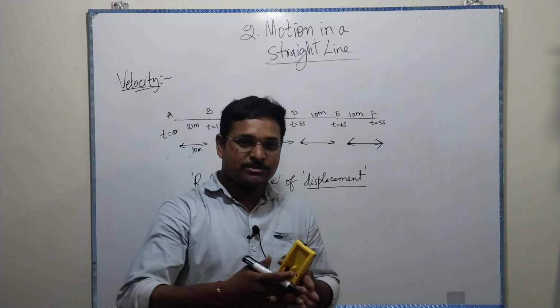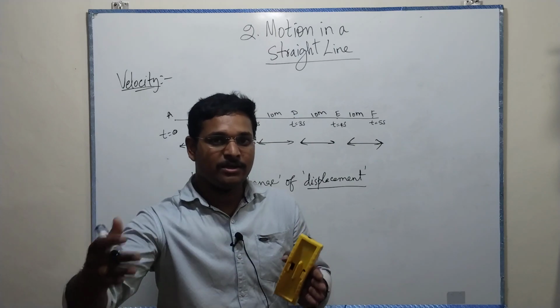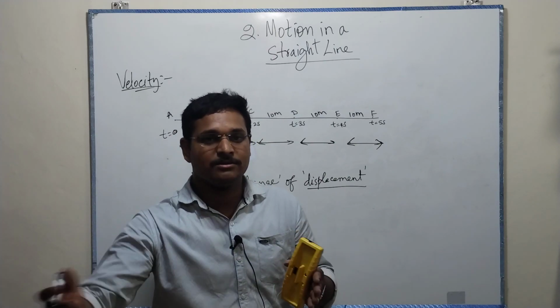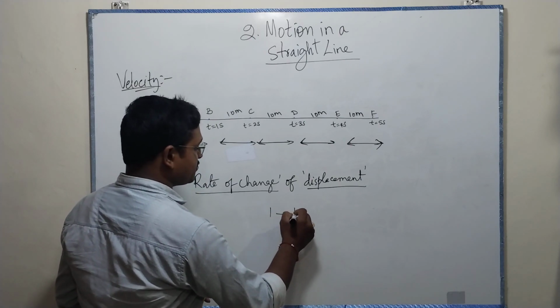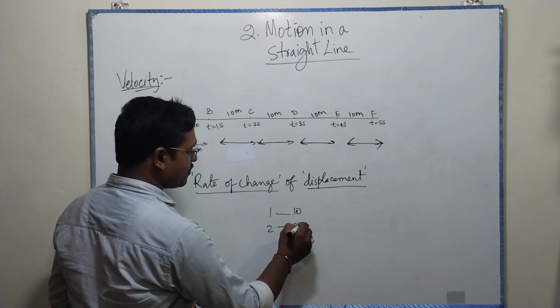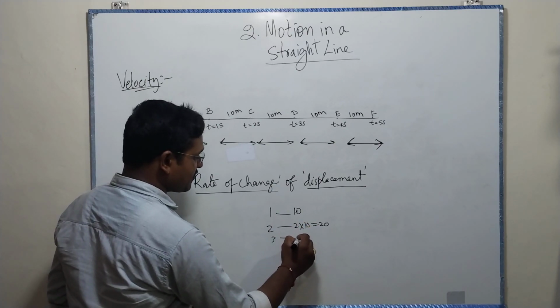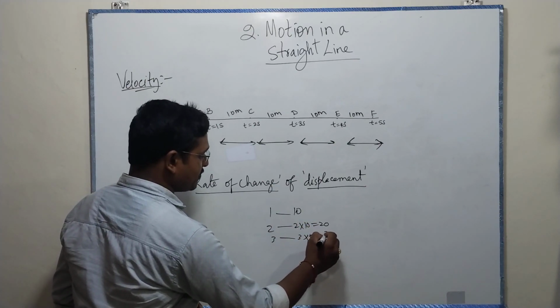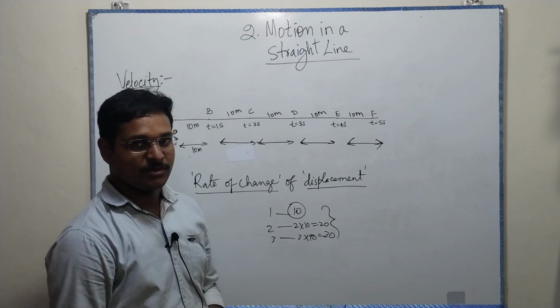It means it is changing its path or its position by some factor. In 1 second it is 10, in 2 it is 2 into 10, which is 20, in 3 it is 3 into 10, which is 30. Here what is the rate? The 10 is the rate.